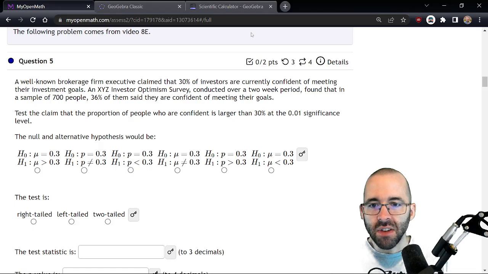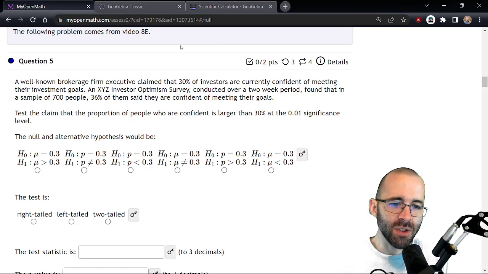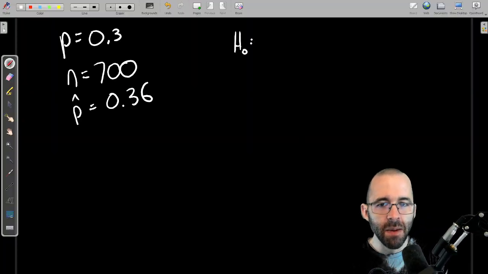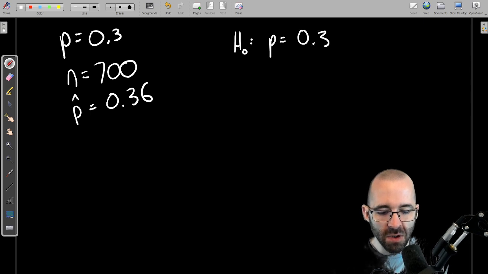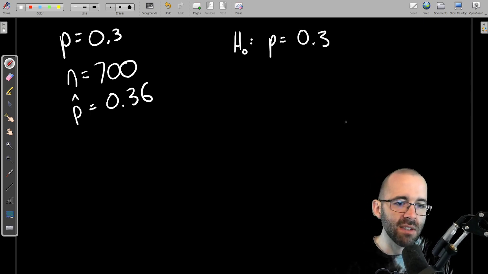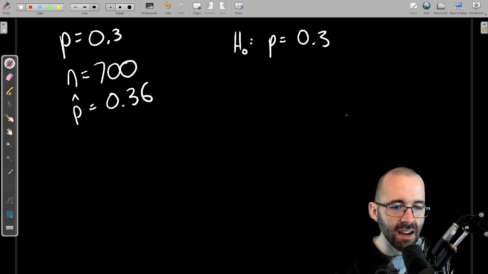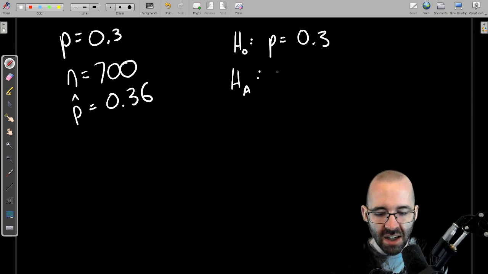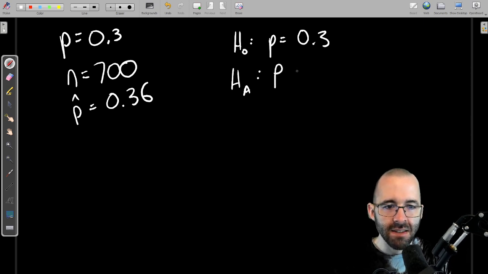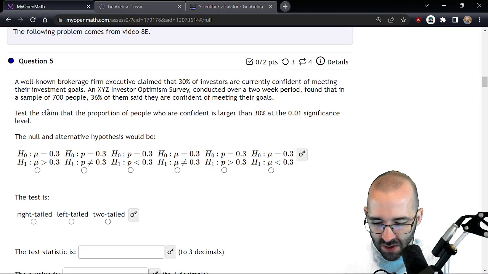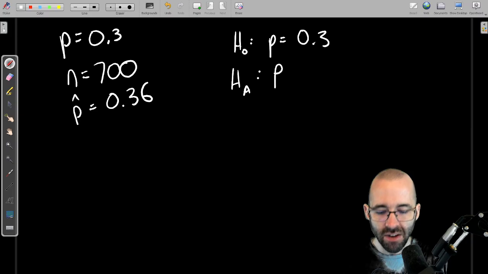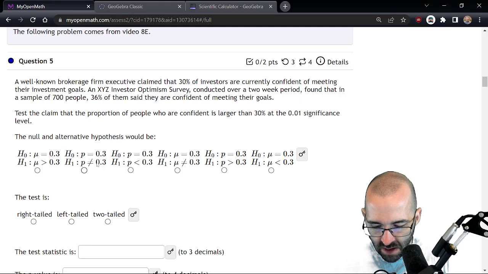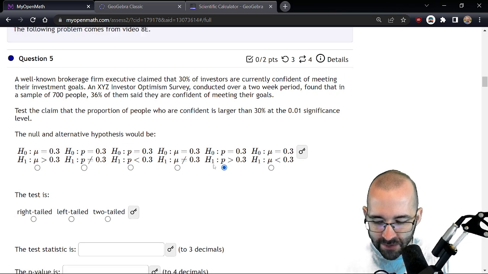And specifically, I think with multiple choice it's easiest just to do it yourself and then pick the right one. The null hypothesis is that we believe the population proportion is 0.3. That's the assumption of the executive. The alternative is what we're testing. Are we testing that it's bigger than, or less than? We're testing that it's bigger than 30%. So that's our answer here. That's going to be this one over here.